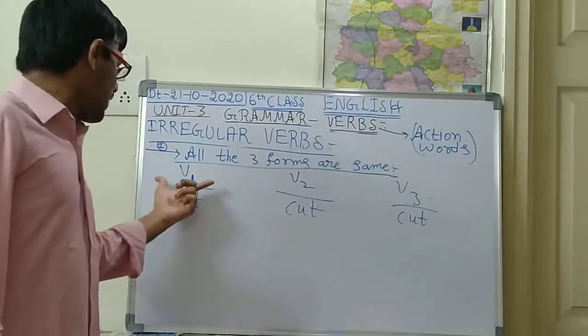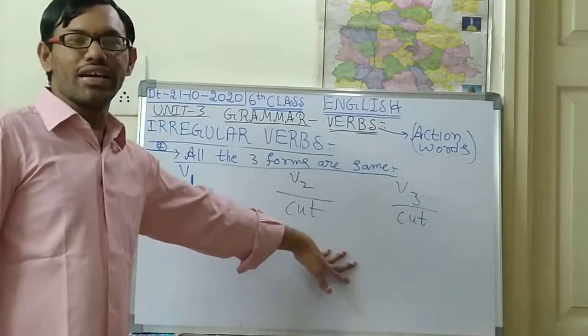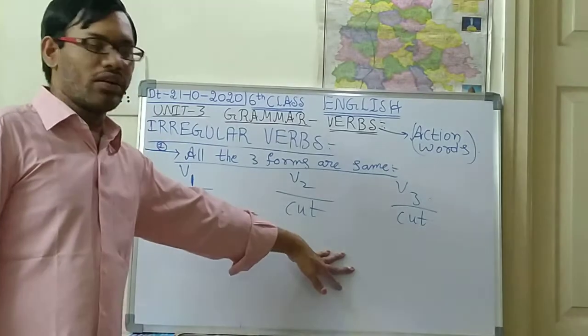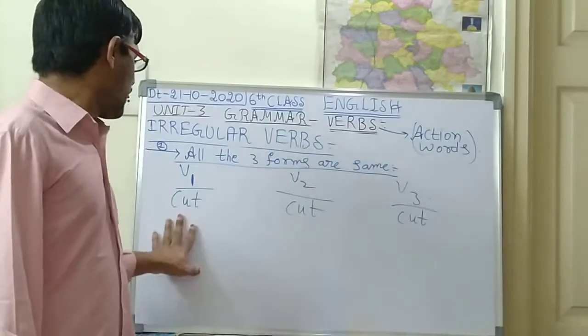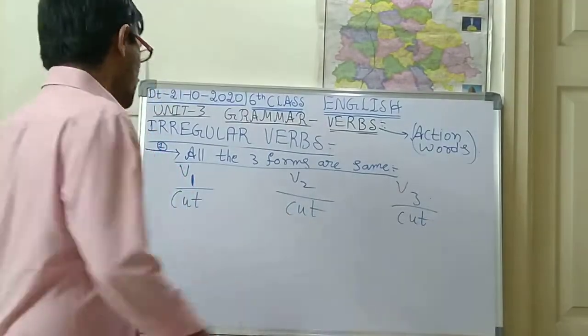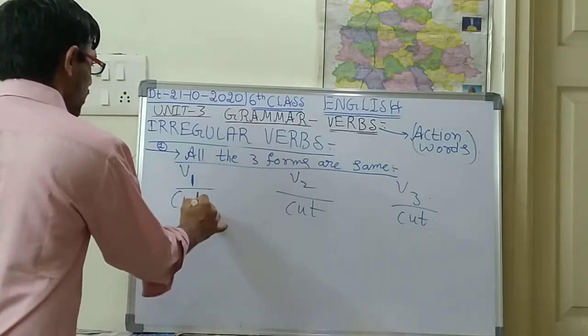Okay. So here, see children, V1, V2, V3. These three things will be coming as the same words. Okay. Cut. Okay. So this is the thing. Next, what is the next one?